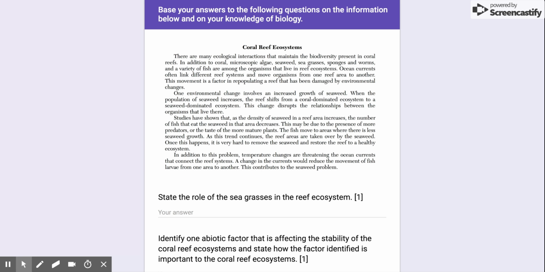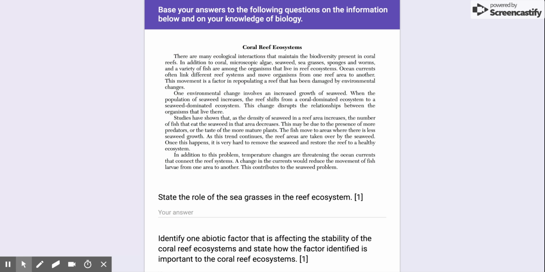Ocean currents often link different reef systems and move organisms from one reef to another. This movement is a factor in repopulating a reef that has been damaged by environmental changes. One environmental change involves an increased growth of seaweed. When the population of seaweed increases, the reef shifts from a coral-dominated ecosystem to a seaweed-dominated ecosystem. This change disrupts the relationships between the organisms that live there.